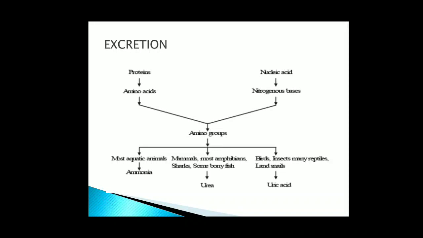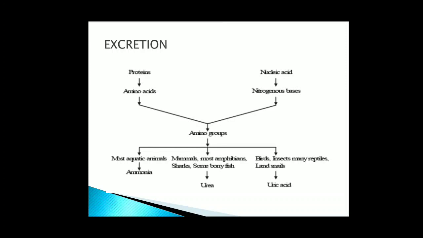Now, if you see, children, from where does this nitrogenous waste come in our body? When we eat proteins, proteins contain nitrogen. If you see, proteins contain carbon, hydrogen, oxygen and nitrogen. So, the nitrogen from the proteins, when the metabolic activities take place, the food is digested, the nitrogenous waste has to be eliminated. So it comes from proteins. Second, it is nucleic acid.